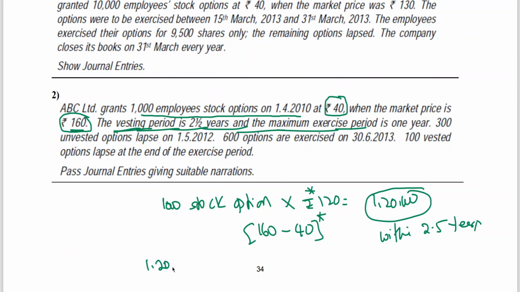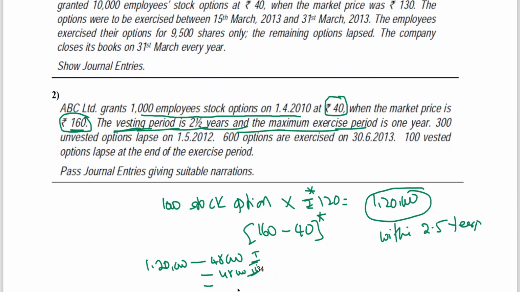So if you do 1,20,000 by the straight line method, first year 48,000, second year 48,000, and the balance 24,000.